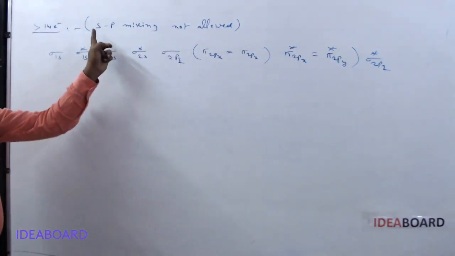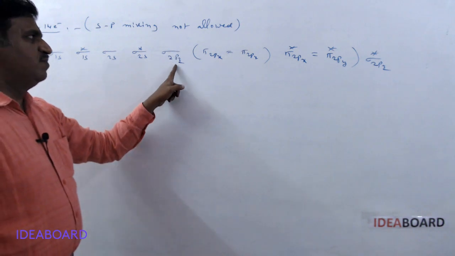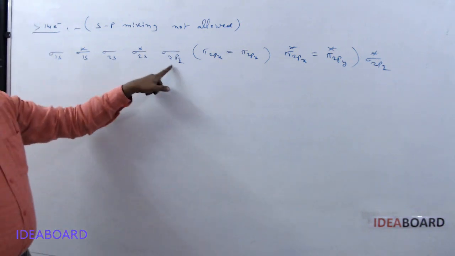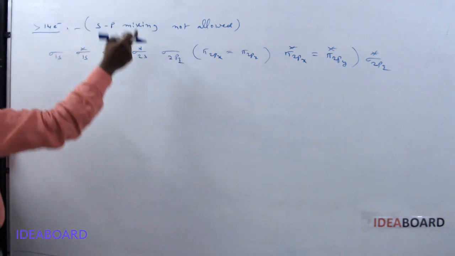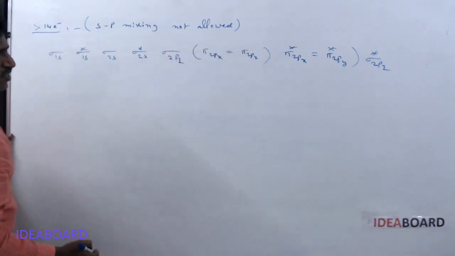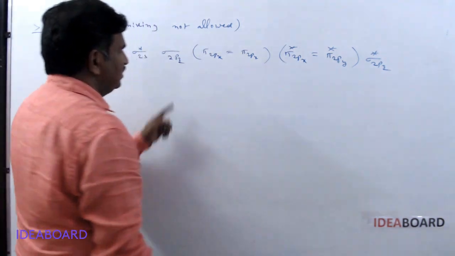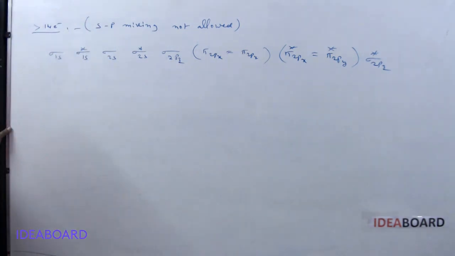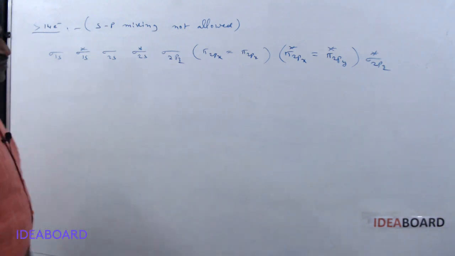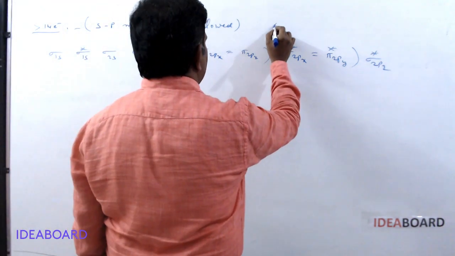So as sp mixing is not allowed, sigma 2pz will come adjacent to sigma star 2s. Okay, if sp mixing is allowed, sigma 2pz will get more energy, and so it is after pi 2px, pi 2py only.